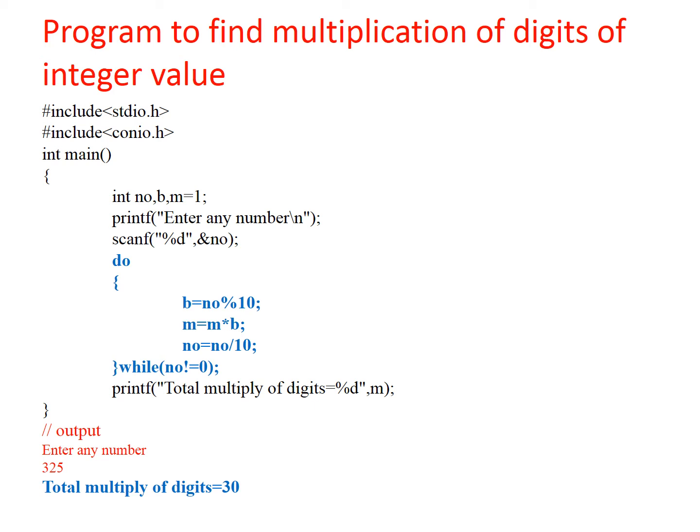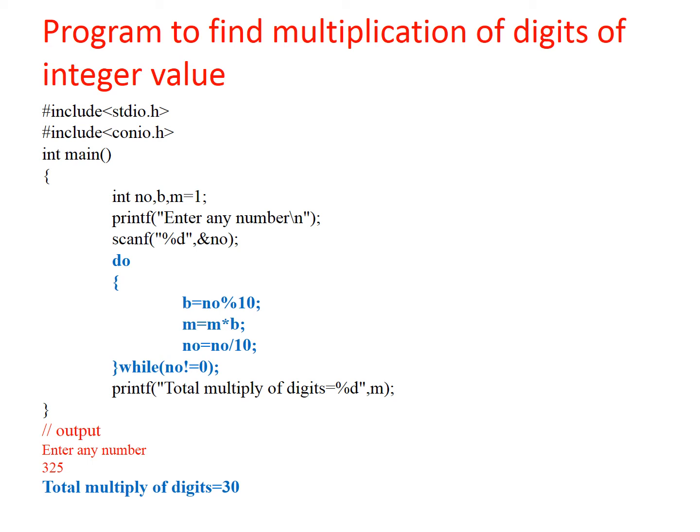As I already mentioned, for the multiplication we have to separate the digits of the number. For separation we are using the remainder operator. With the remainder operator I am going to separate each and every digit. Here the number is divided and its remainder is stored into the variable b. That b variable is going to be multiplied with the variable m. At the start, m is initialized to 1, and this multiplication value is again stored into the same variable m.